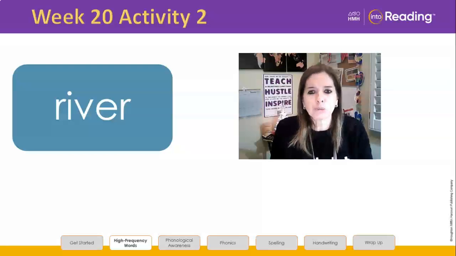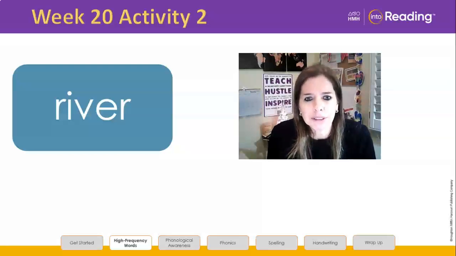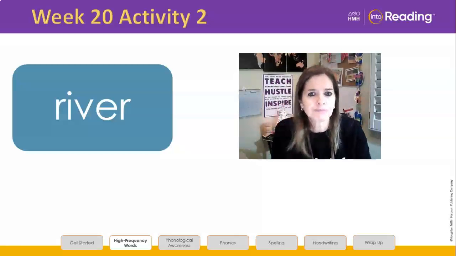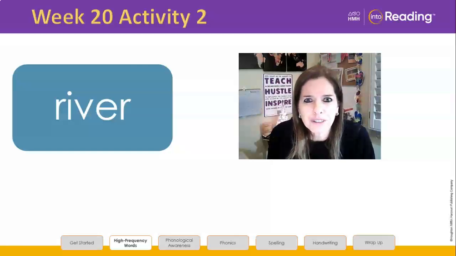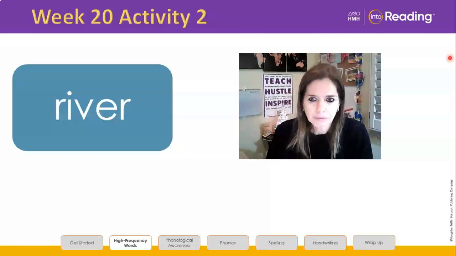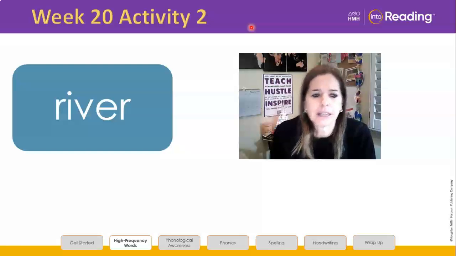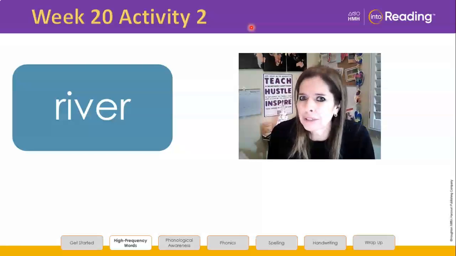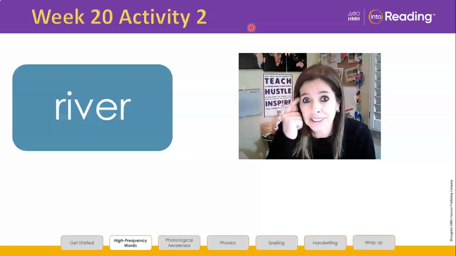The word is river. Let's follow the steps. Look at the word. Repeat the word after me. River. Did you say the word? The river is very deep. Say the word again after me. River. Let's look at the letters in the word. Let's spell it out loud. That means you're telling me the letter names. R-I-V-E-R. But I don't read with letter names, do I? So I need to think about the sounds.